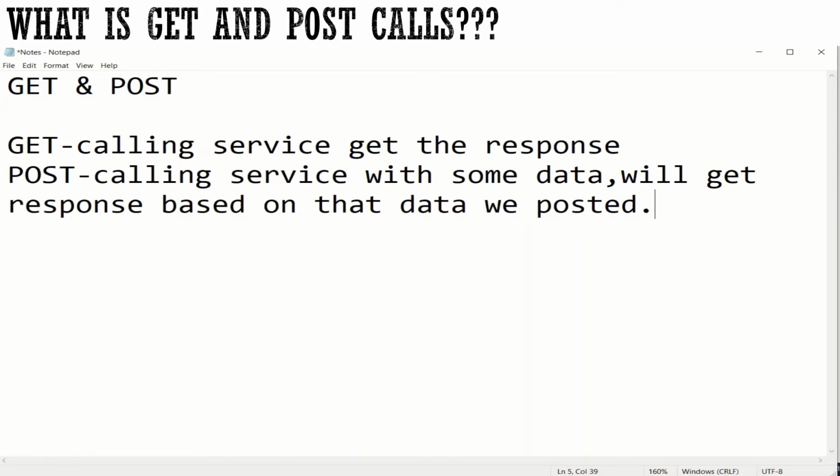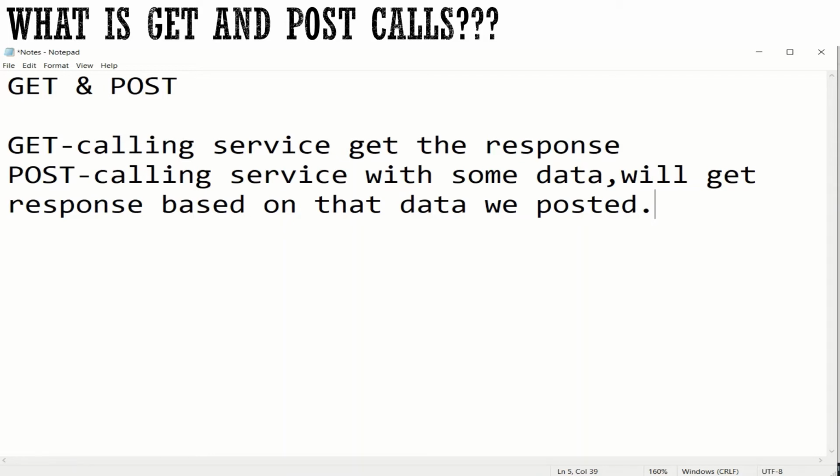All this data we need to pass to the post mapping, or the post call, inside the Java service. All the data from all the input types will be passed to the Java side. Clear?